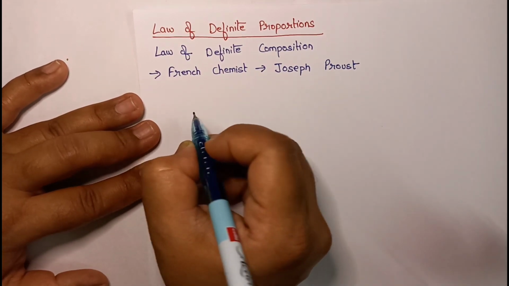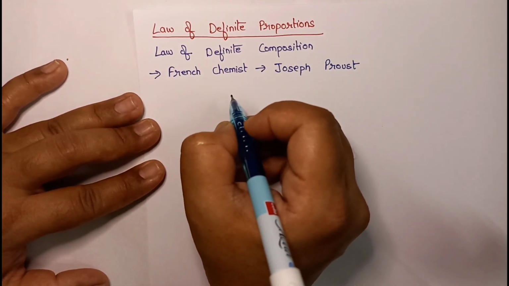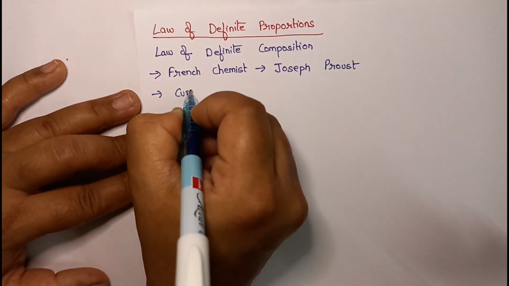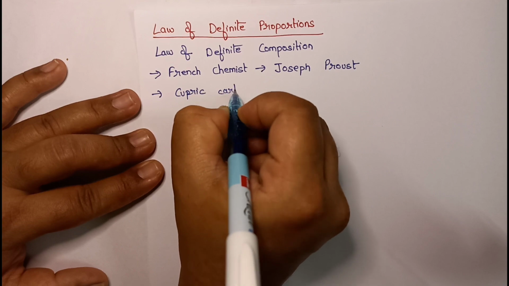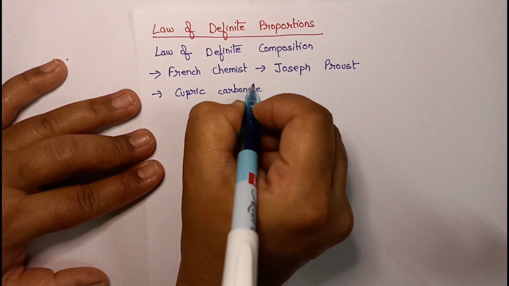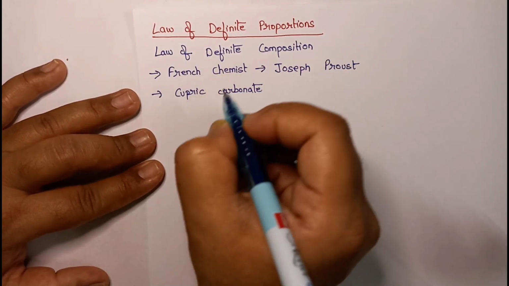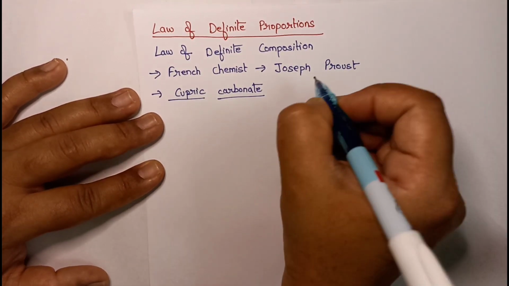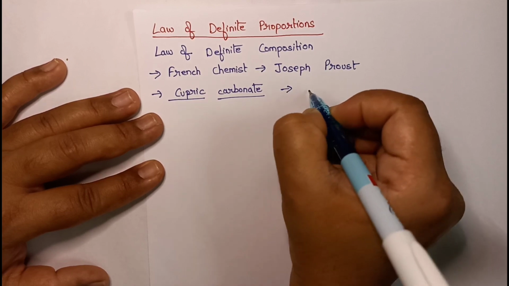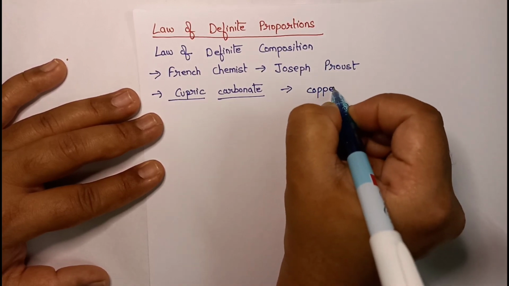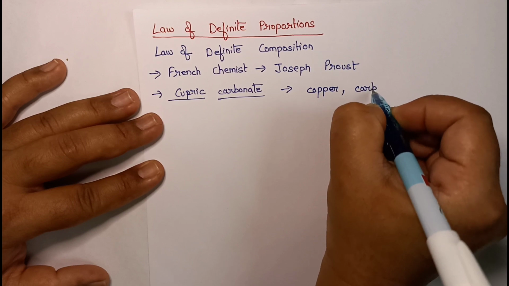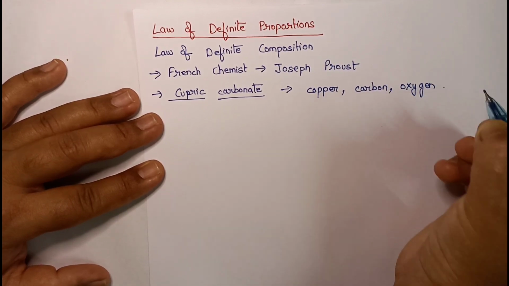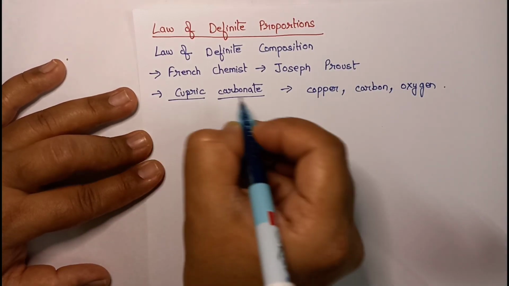Joseph Proust. To propose this law, he worked with 2 samples of cupric carbonate. With what sample did he work to propose the law of definite proportions? He worked with cupric carbonate. Now this cupric carbonate consists of copper, carbon and oxygen. Okay, now he took 2 samples of cupric carbonate.